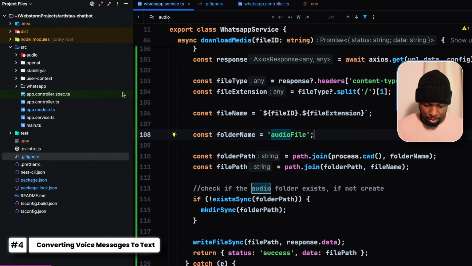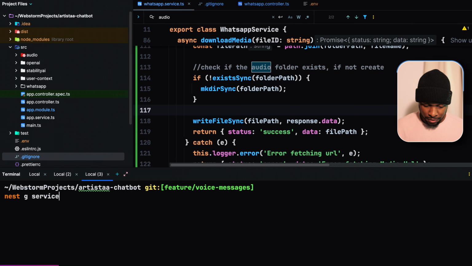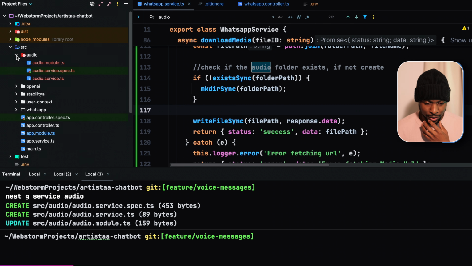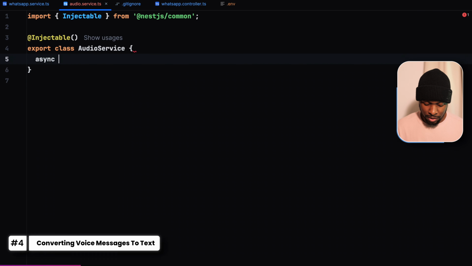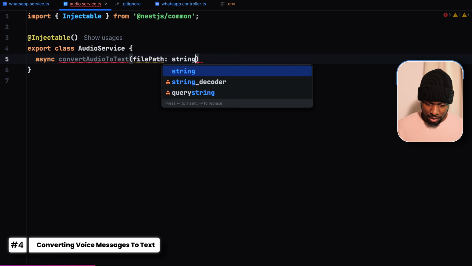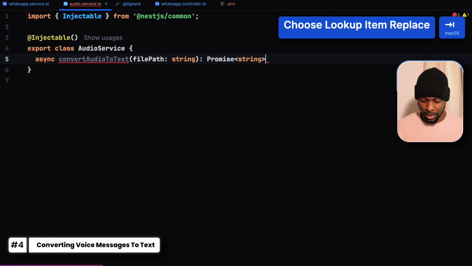We then move on to the actual process of transcribing the audio. Let us create a service called audio, which belongs to our audio module. We're using the Nest.js CLI, so make sure that you have it installed. You'll see that the service is now part of the audio module. In the audio service, let us create an asynchronous method responsible for converting audio into text. Convert audio to text, and it needs the file path, which is a string, and the return type is a promise, which gives back a string.